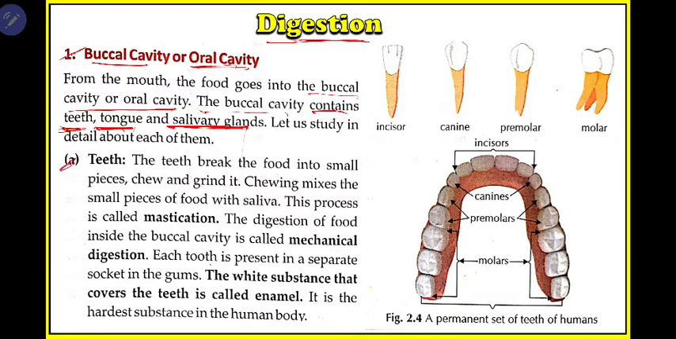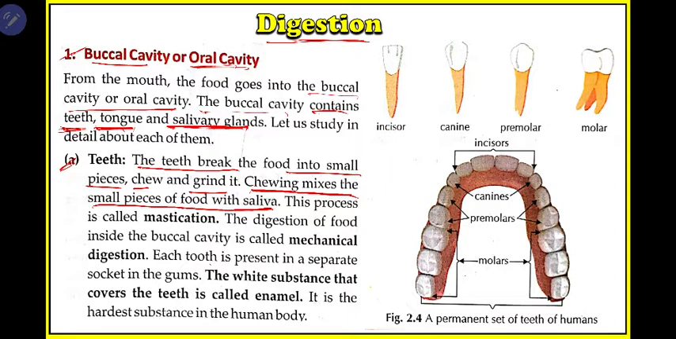So first is teeth. What is the function of teeth? The teeth break the food into small pieces, chew and grind it. So the function of teeth is to break the food we eat into small pieces, chew it and grind it. Chewing mixes the small pieces of food with the saliva. So chewing is the process in which the food is broken down into small pieces by the teeth and mixed with the saliva.